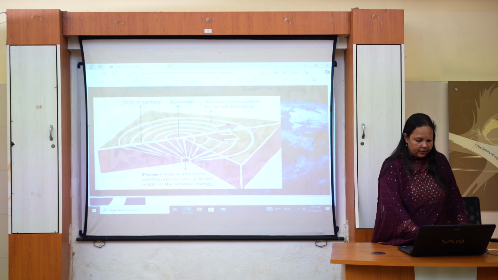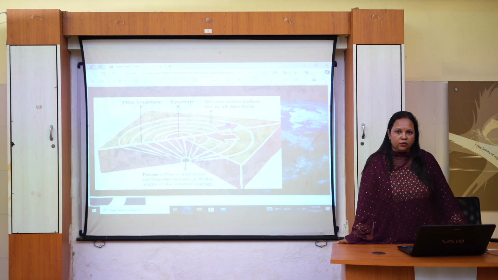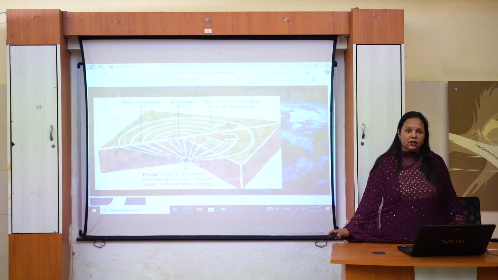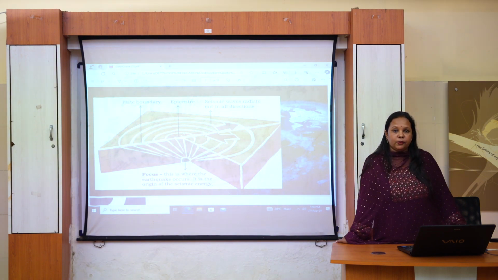These concentric circles, for example, the first concentric circle just after the epicenter, consists of a number of points, and these points together make a concentric circle. So, what are those points? The points are places. The concentric circle here refers to a line joining places experiencing earthquake at the same time.